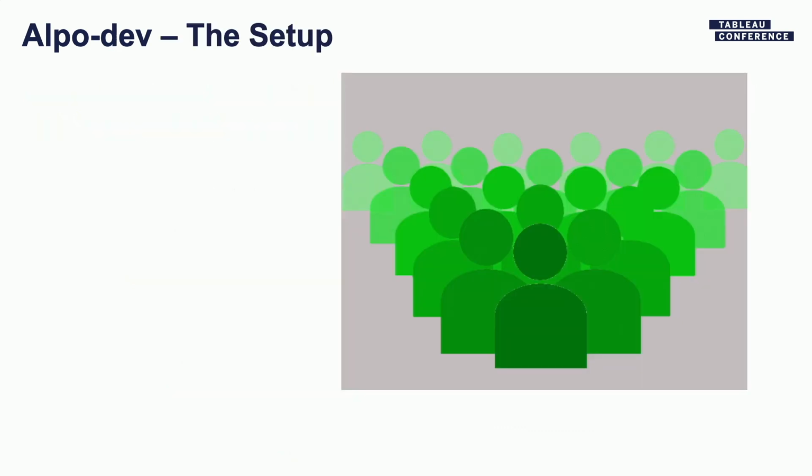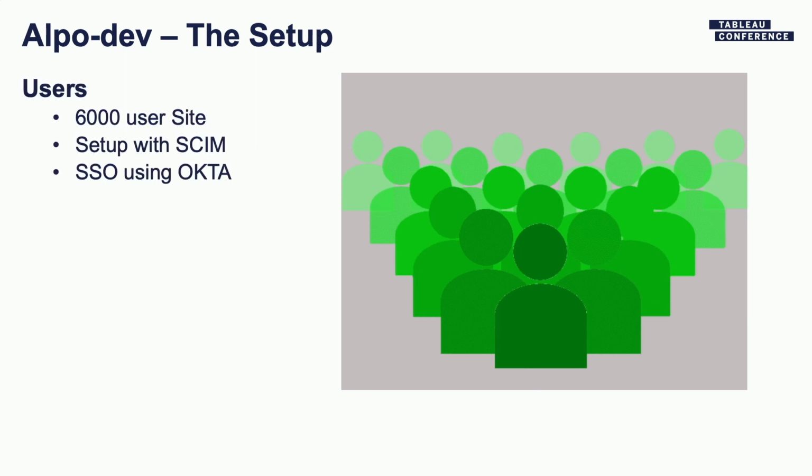So to take a quick look at, what is Alpo-dev like? Like how is it like a production site? So it's a 6,000 user site. So every single employee of Tableau has access to this site. It's set up using SCIM, which is currently in beta, but allows us to do group management. And you can do things like, okay, create your creators, explorers, viewers as groups using SCIM, and then it just syncs through that. You don't have to manage them inside Tableau. You can do it at your single sign-on provider. And we use single sign-on using Okta.